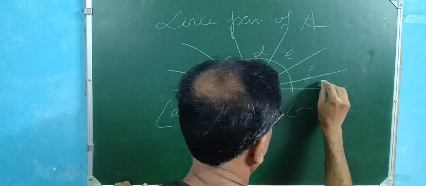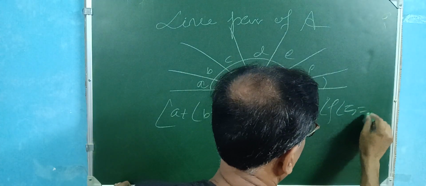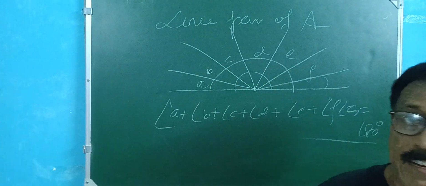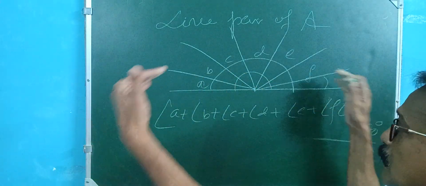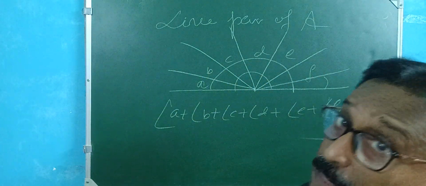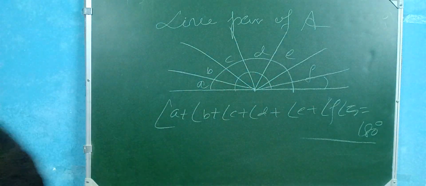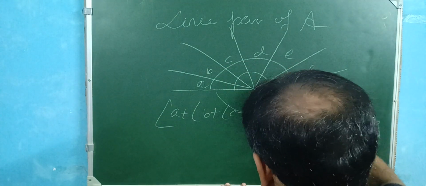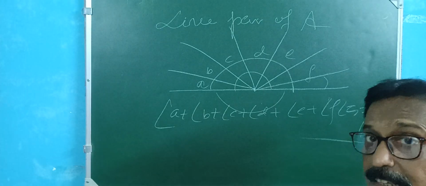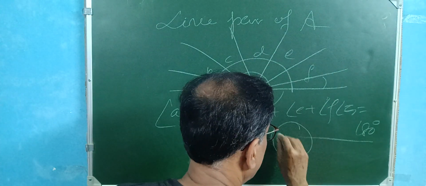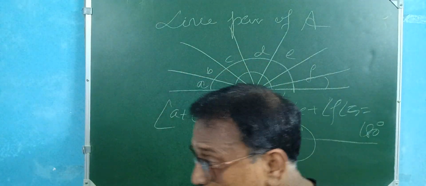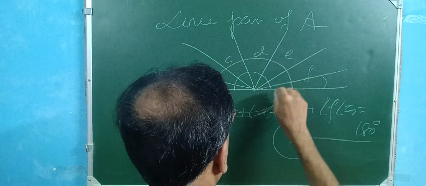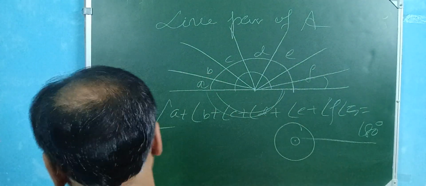If there are more, if we extend this and make a G too, angle G, the sum of all these is always 180. A straight line, because you know the straight angle is 180, however many angles there are on it, the sum of these angles is always 180. Is it clear? This is actually called the linear pair of angles. Now if this is also done on this side, this is 180 and 180, so this is 360. That is why in the case of a circle, the angle around the point is the complete angle, 360. Okay, if we rotate this, there is another 180 on this side. Is it clear? From here, the sum is 360.